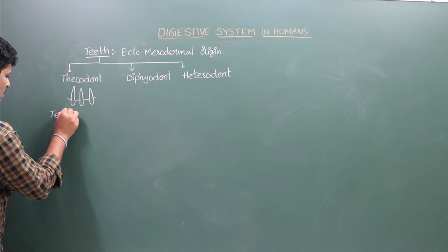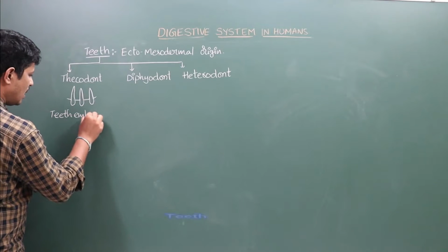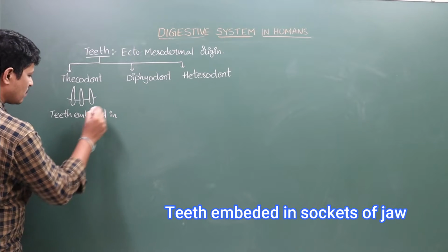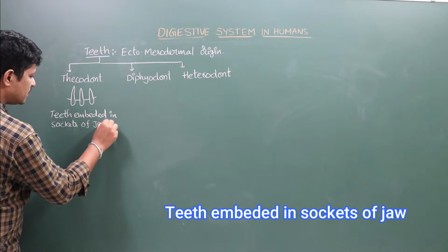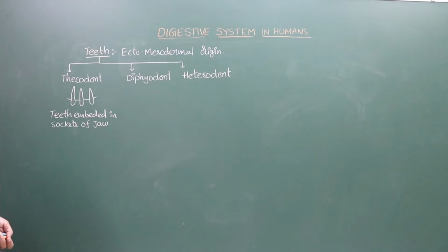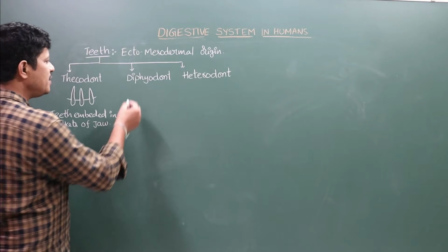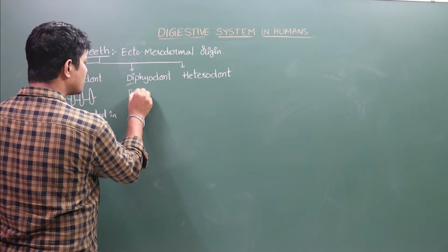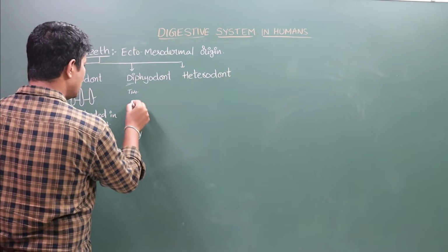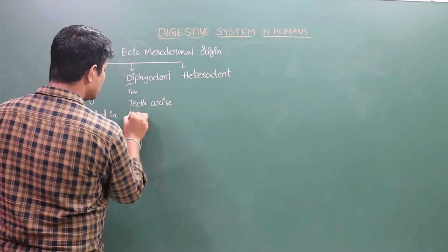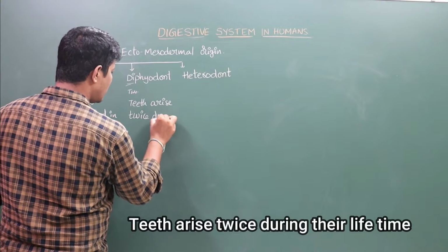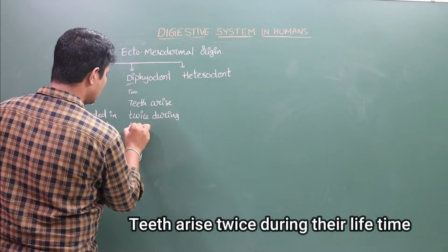In thecodont, teeth are embedded in sockets of the jaw. This type of teeth is thecodont teeth. Teeth embedded in sockets of the jaw are thecodont teeth. Now diphyodont teeth. Di means two. In human beings, teeth arise twice during their lifetime.